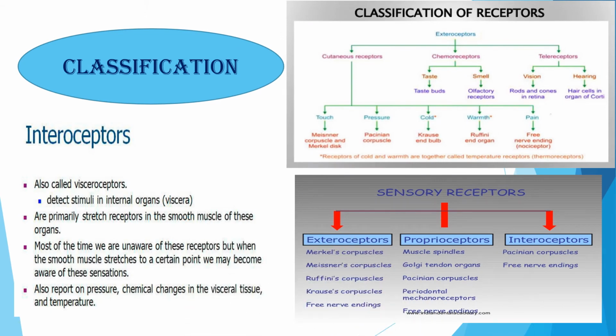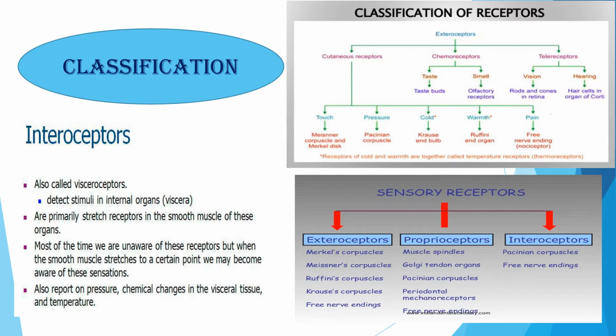Now, the classification of receptor. Structurally, the receptors are mainly three types: free nerve ending, encapsulated nerve ending, and specialized sensory cells. According to distribution in the body, receptors are grouped mainly into exoreceptors and interoceptors or interoreceptors. Exoreceptors are the receptors which are present mainly on the body surface and are stimulated by the stimuli arising outside the body.